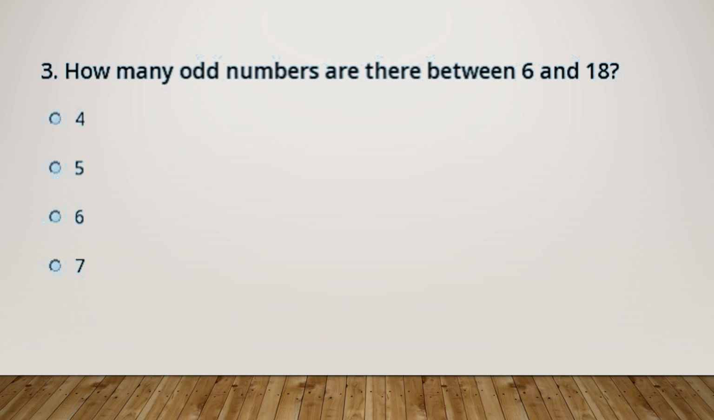The next question that we have is, how many odd numbers are there between 6 and 18? You have to write down the odd numbers from 1 to 20 at least, and then you can easily find out the odd numbers between 6 and 18. The options are 4, 5, 6 or 7. From this you have to select the correct option and write it down in the comment section below.